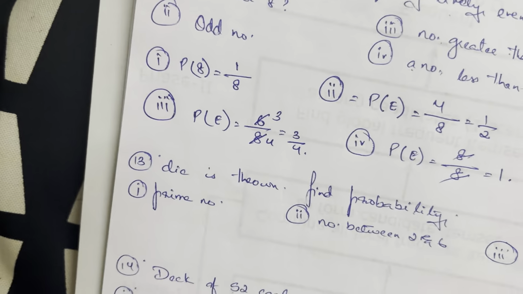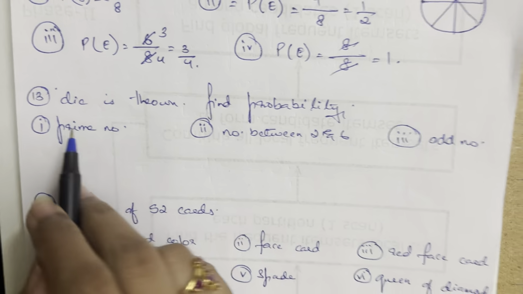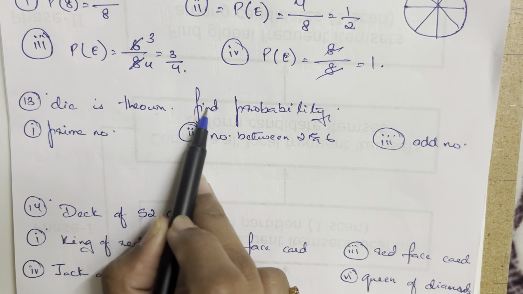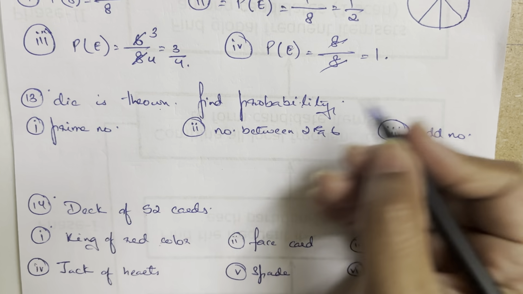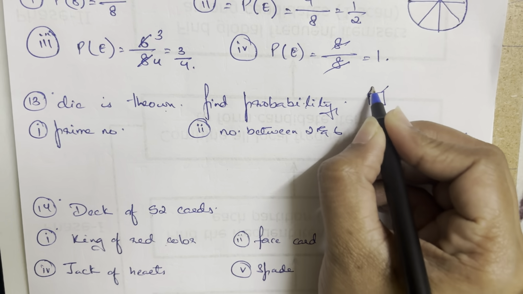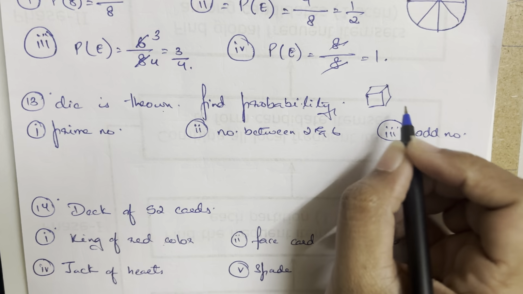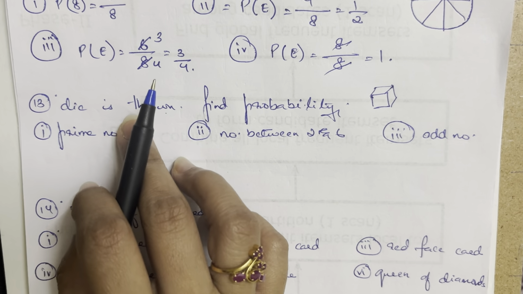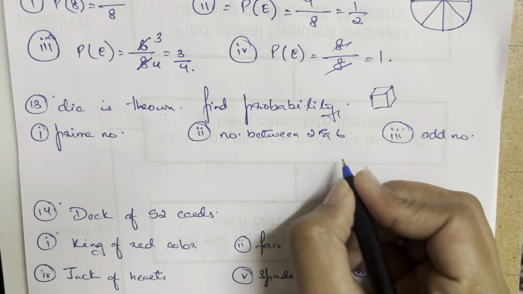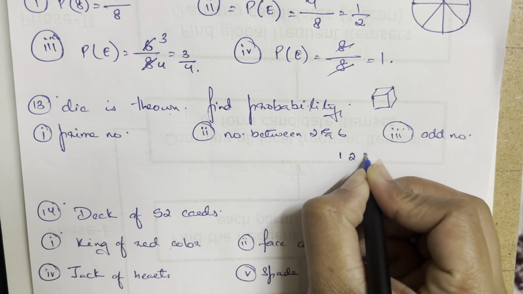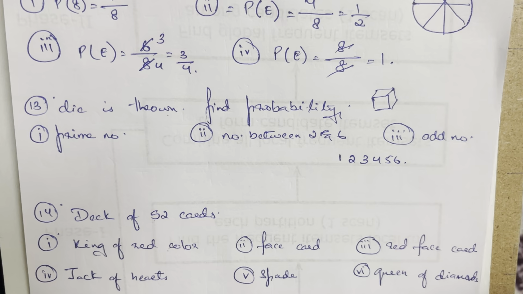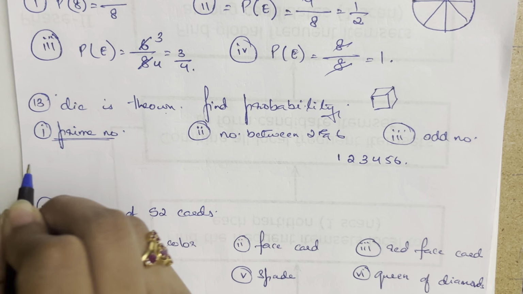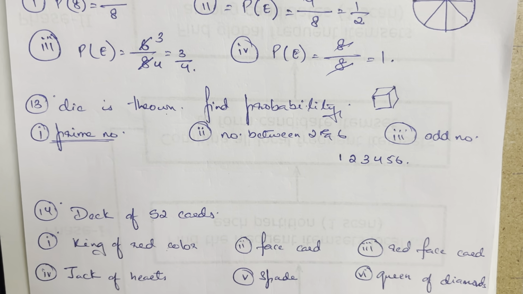Okay. Moving ahead to the next question, it states that a die is thrown and find the probability that, die means the regular dice that you have, that is being thrown. What are the total outcomes? Because usually when they say that the dice is thrown, we do not know what the outcomes are. So let me just write down the outcomes in here. 1, 2, 3, 4, 5, 6. These are the outcomes that I have. Now they are asking what is the probability that it is a prime number. So how many prime numbers do I have?